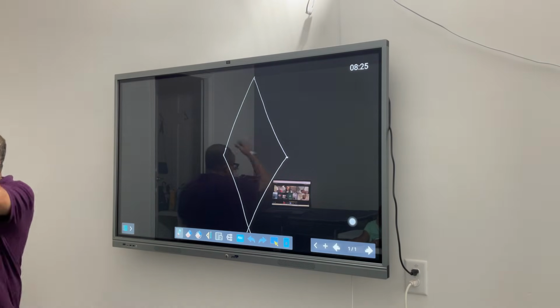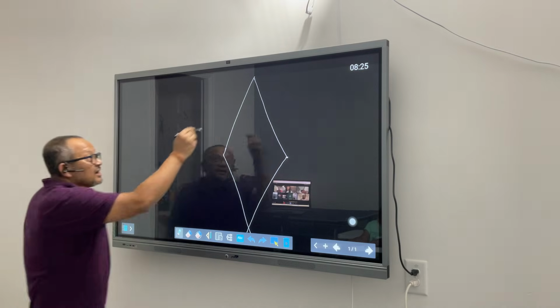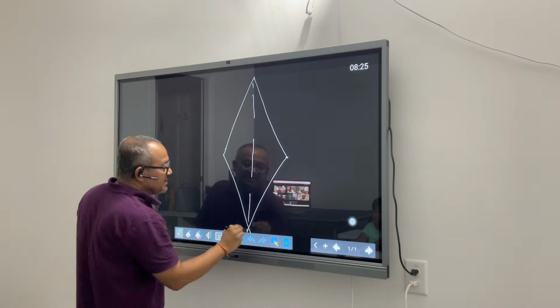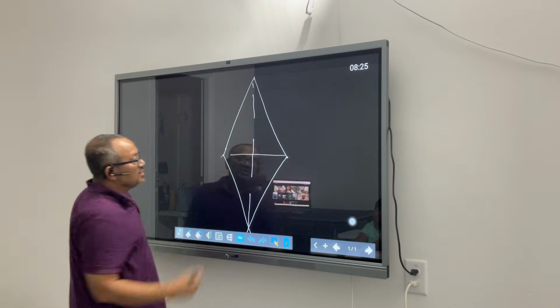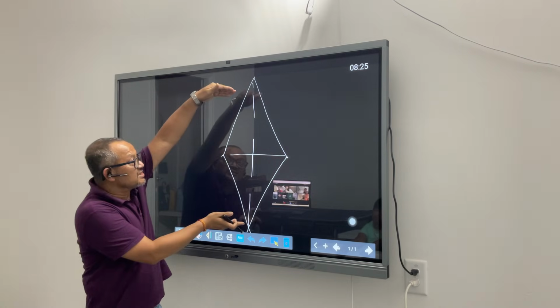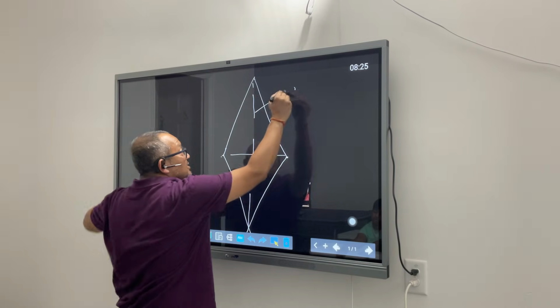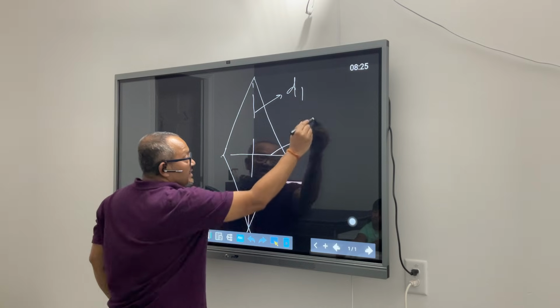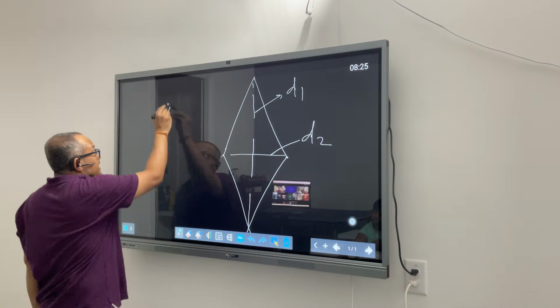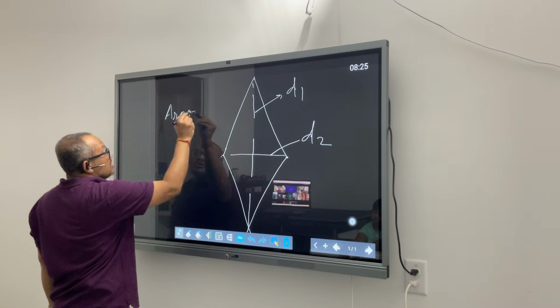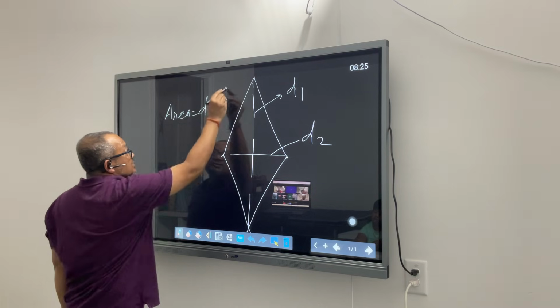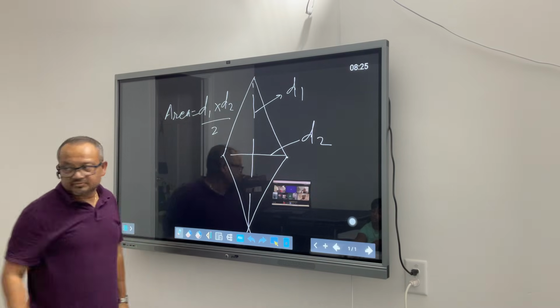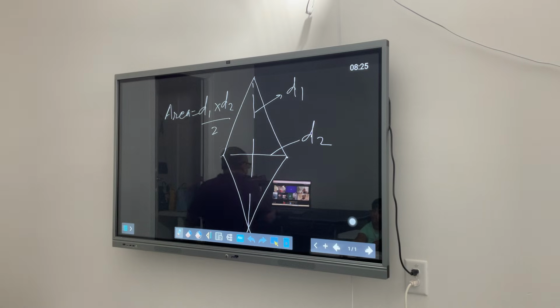So if you have to find the area of a rhombus, you will look at these two dimensions. This is called a diagonal. This is one diagonal, and this is the second diagonal, and your area would be equal to diagonal 1 times diagonal 2 divided by 2. So this is the formula for the area of a rhombus.